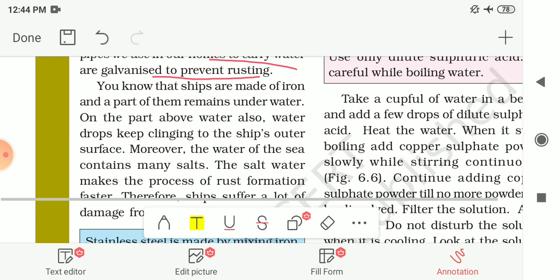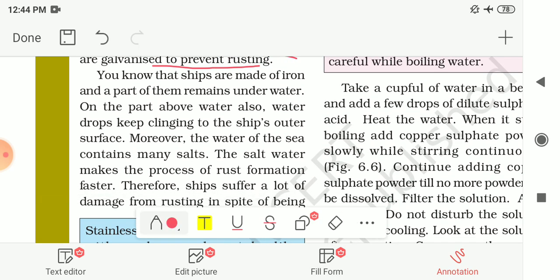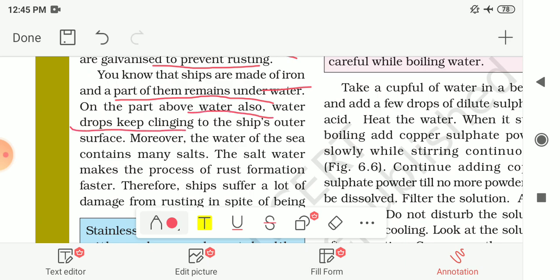And you know that ships are made of iron. A majority part of them remains under water. On the part above the water also, the water drops keep clinging to the ship's outer surface.